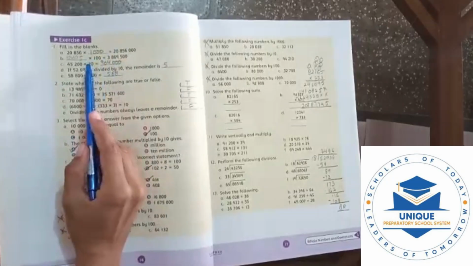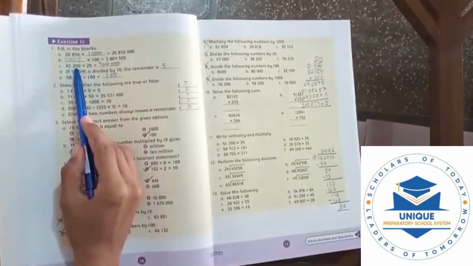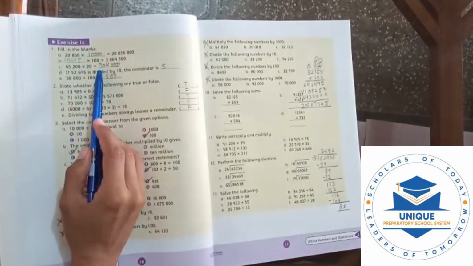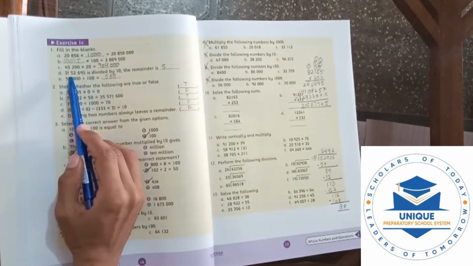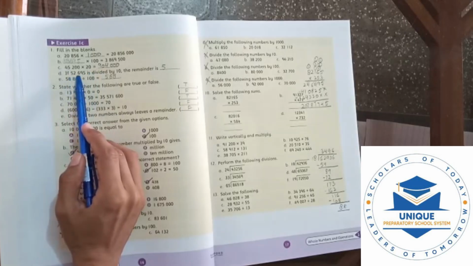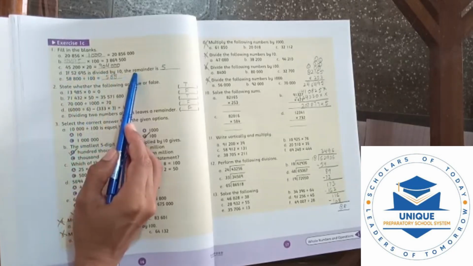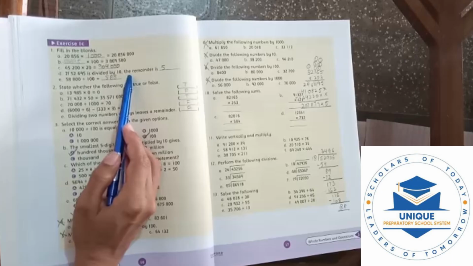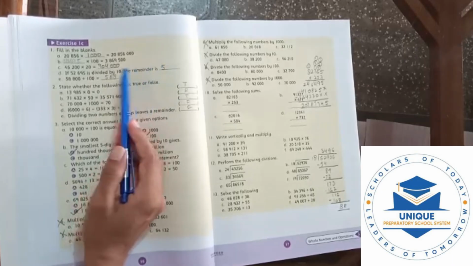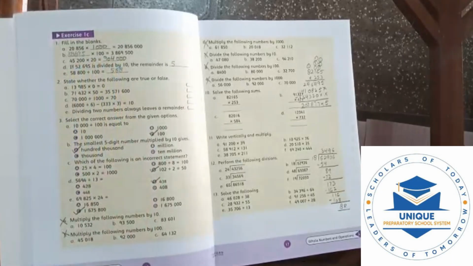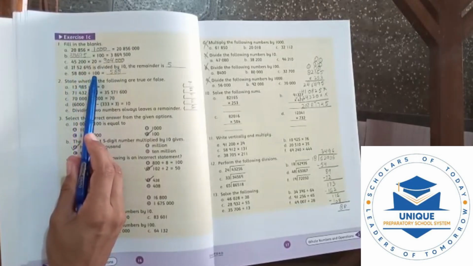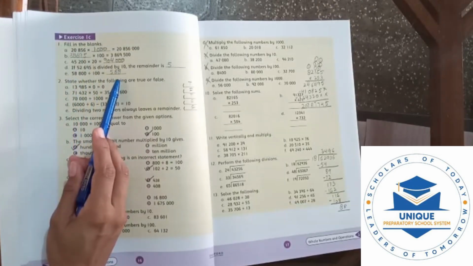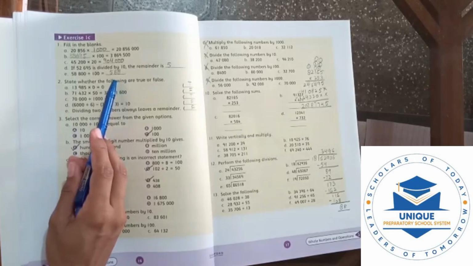Next we have, if we multiply 45200 with 20, what will be the answer? Our answer will be 904000. Then we have, if 52695 is divided by 10, the remainder will be 5. Next we have, if we divide 58800 by 100, what will be the answer? Our answer will be 588.